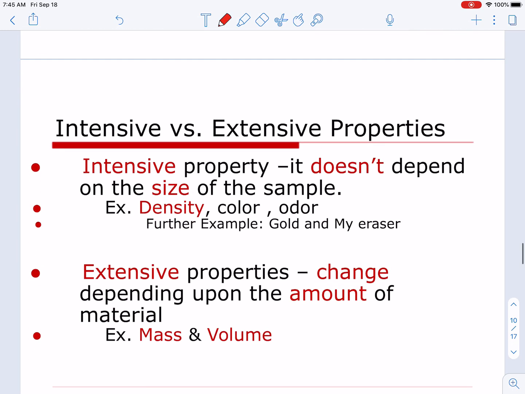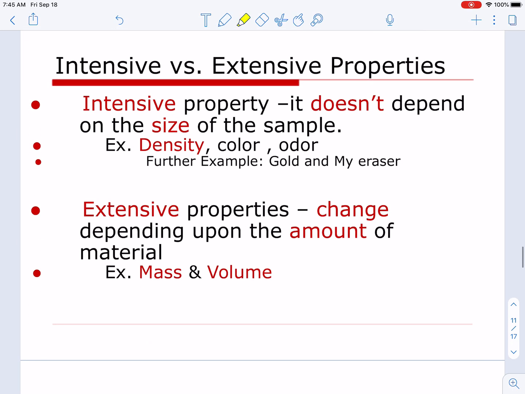Now, a very important part that I want you to understand about density is that density is an intensive property. In other words, it doesn't depend on the size of the sample. Examples would be density, color, or odor.